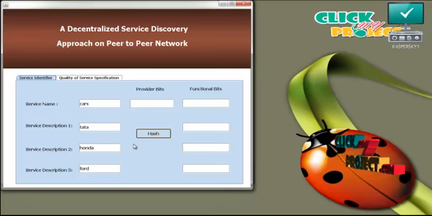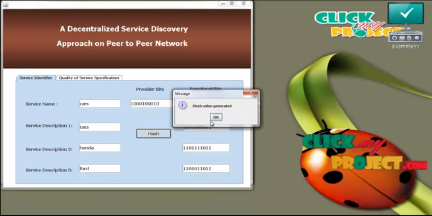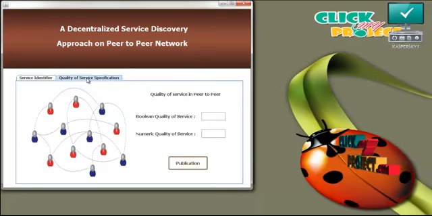The service name and the description. Here the functional bits are generated for the service name and the service description, and also the provider bits are generated. The provider bits are generated by using the combination of the service name and the service description. And now press the quality of service specification.